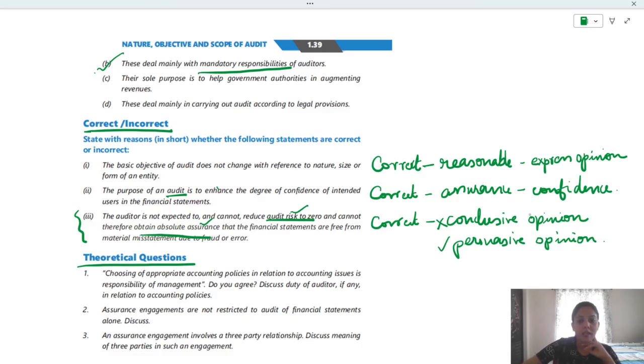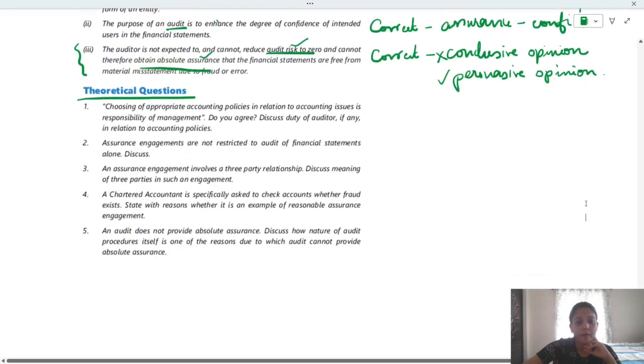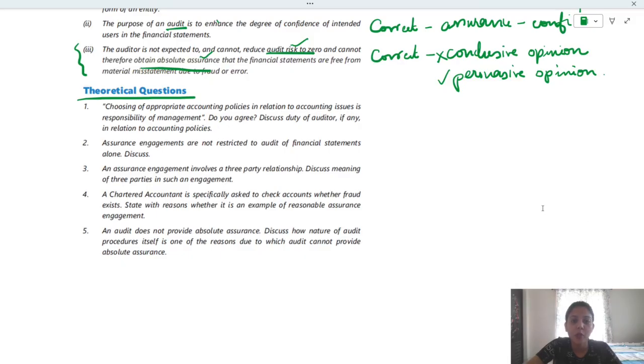Okay. Now let's move on to these theoretical questions. Choosing of appropriate accounting policies in relation to accounting issues is responsibility of management. Do you agree? Yes, we have already discussed this part in the beginning of the session.